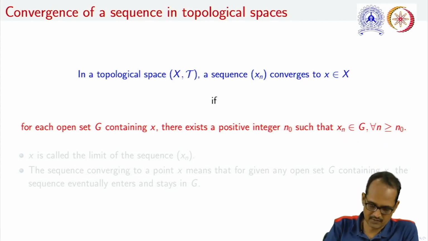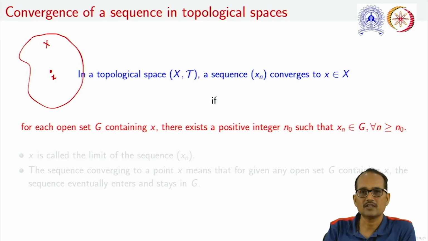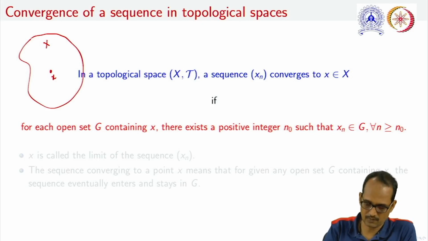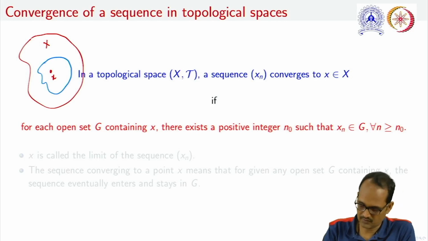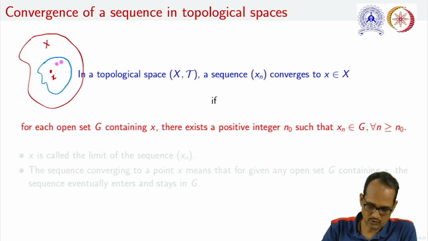What does it mean? If this is the set X, if this point is x, and if we are taking a sequence in this (X, tau), and any open set containing this x, what we have to show is that almost all the elements, that is except finitely many elements, lie in this open set.